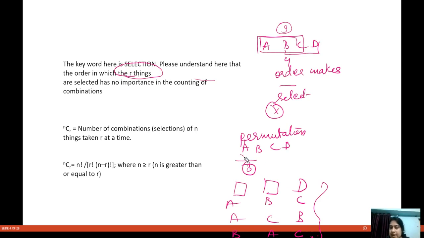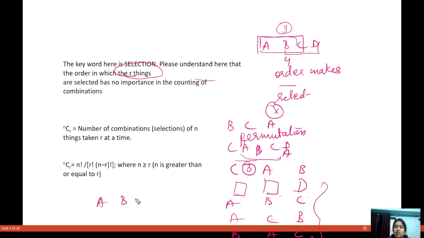So I first selected A, B, C, then I can arrange these A, B, C in how many ways: ABC, ACB, or BAC. Is there any other way? Yes, there is one more way. So I can do CAB or CBA also, or BCA also.